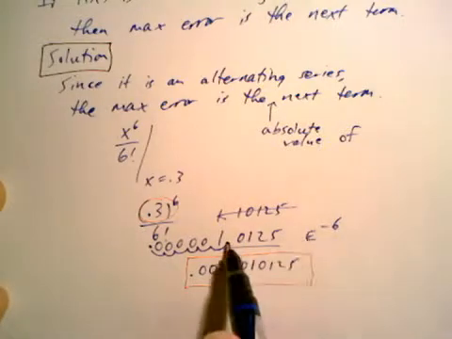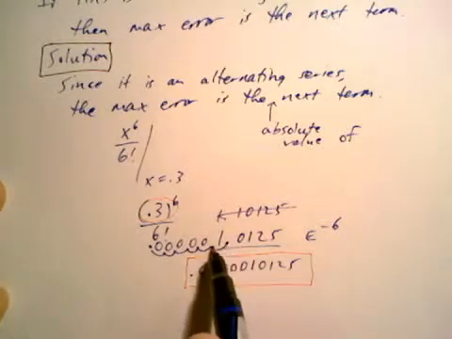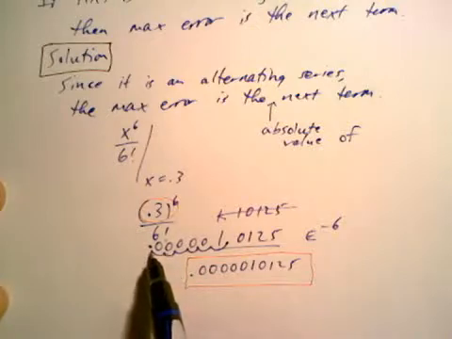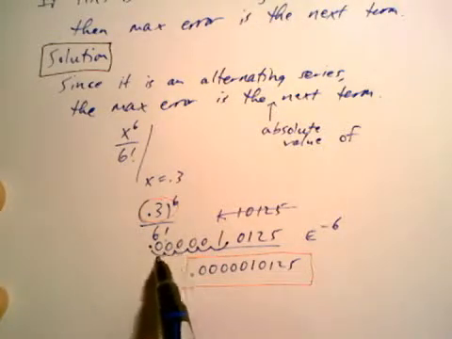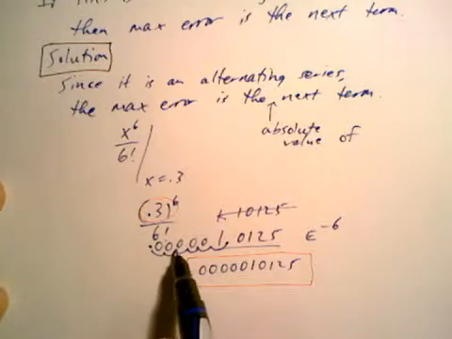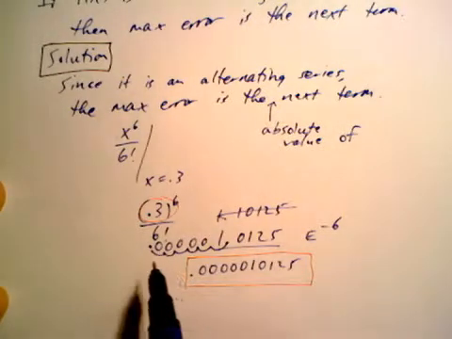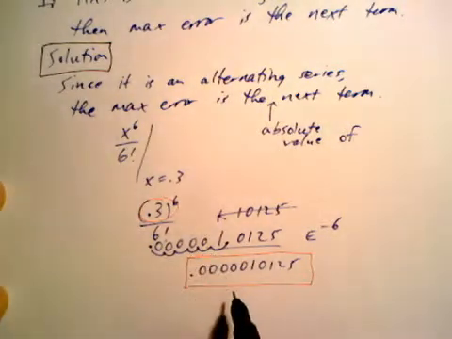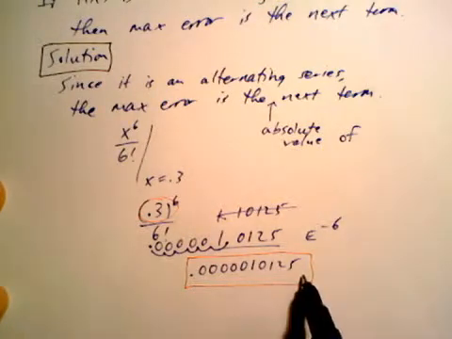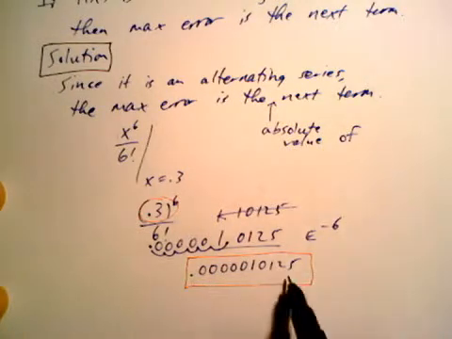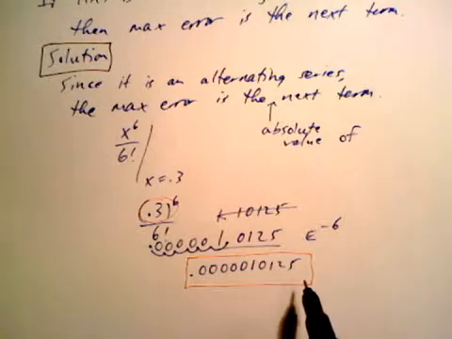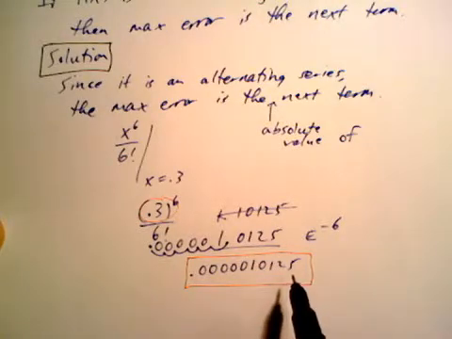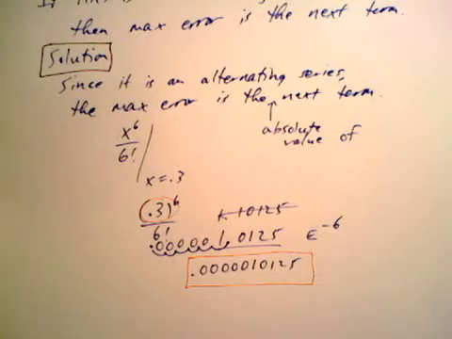So you take that decimal and move it to the left 1, 2, 3, 4, 5, 6 places, and any empty buckets, as my third or fourth grade teacher said, you fill with zeros, and you get this number right here. It's a really, really small number, and that's the maximum error. So it's a very good approximation for the cosine of 0.3. And there you go. Catch you in the next video.